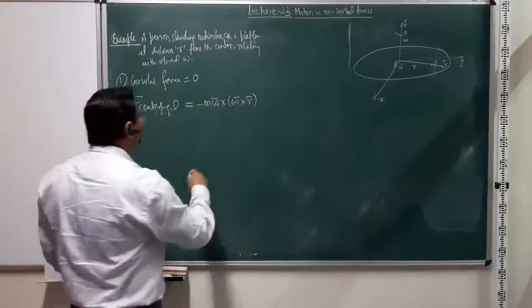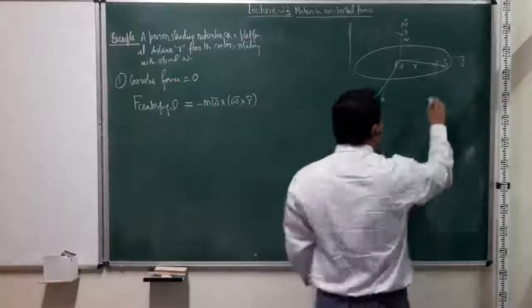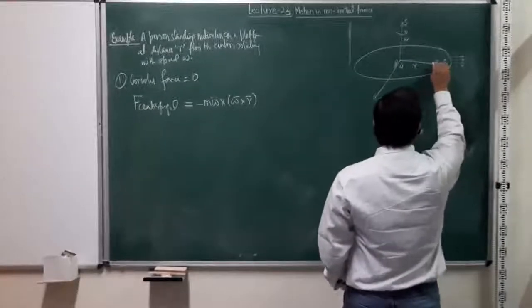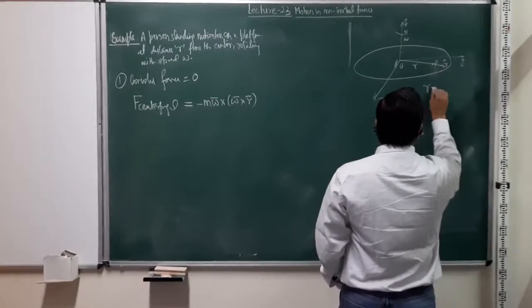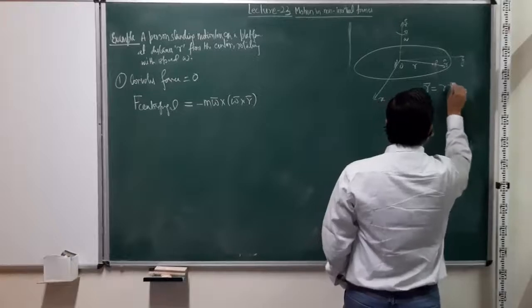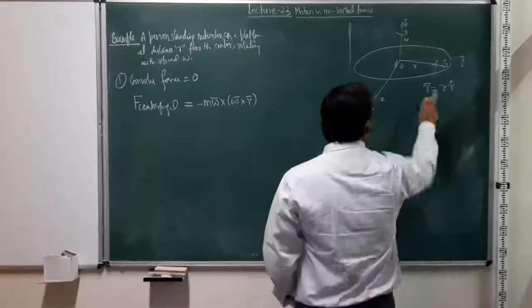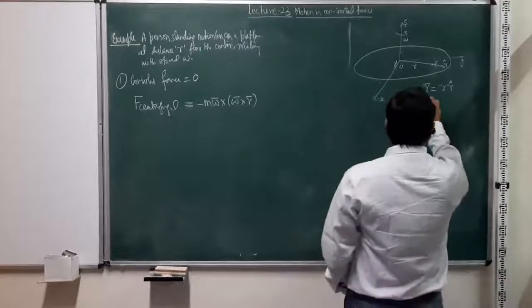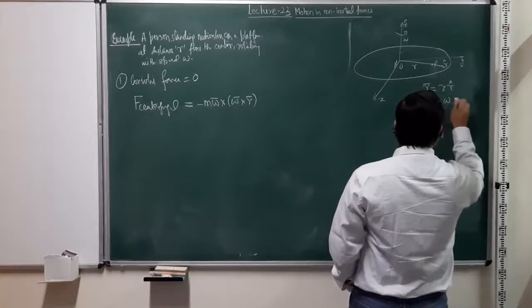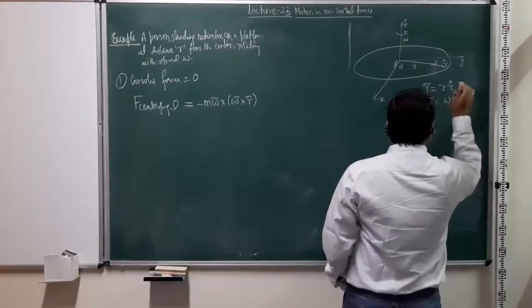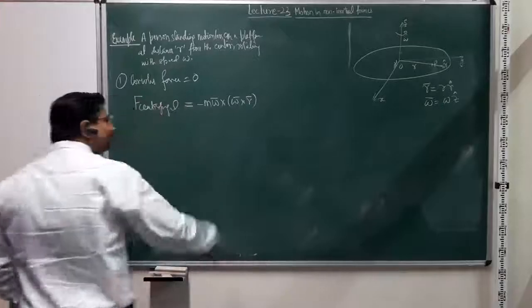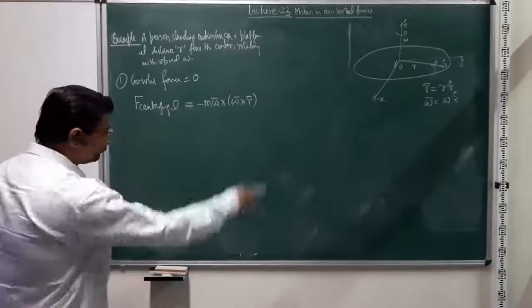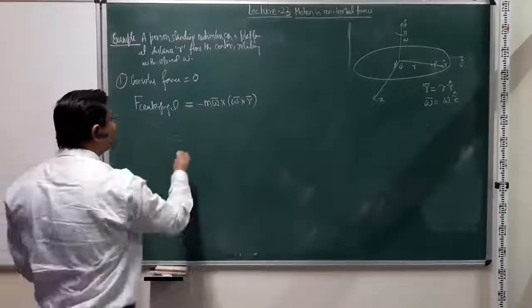So let's do that. For this person remaining standing still, r vector is nothing but r r cap, where now this r is fixed, right? Omega vector is nothing but omega, again fixed in the z cap direction, right? So we can work in the r, theta, z coordinate system in terms of finding out this cross product.